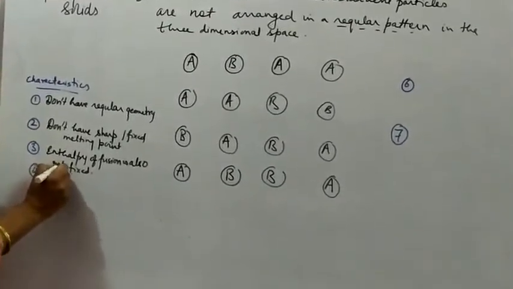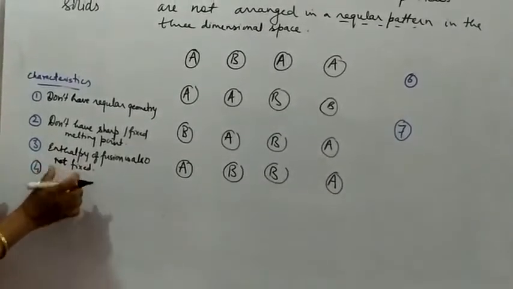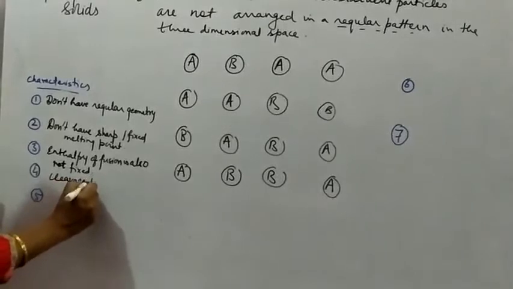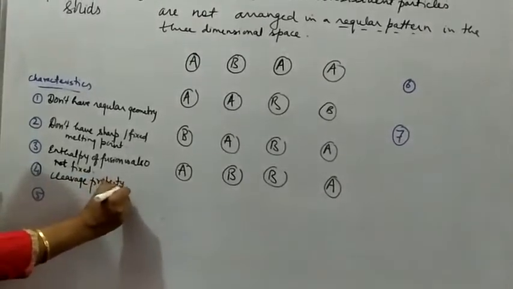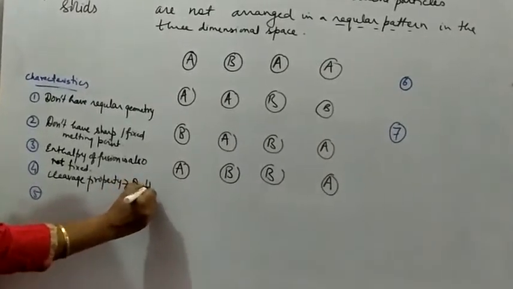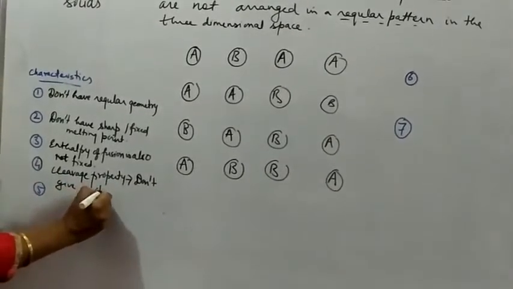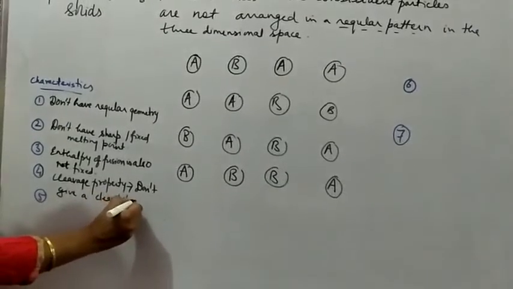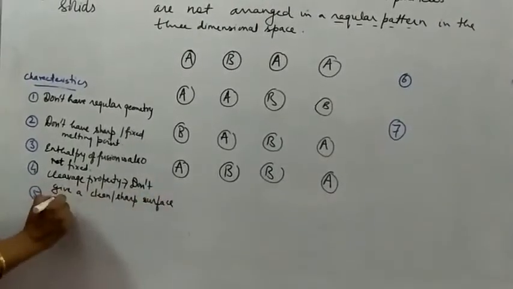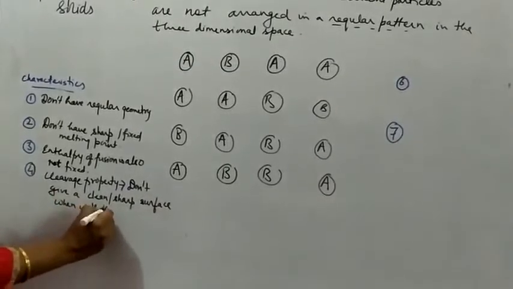The fourth property of it is the cleavage property. They don't give a sharp or clean surface when they are cut with the sharp edge tool. They don't give a clean, sharp, or smooth surface when cut with the sharp edged tool.